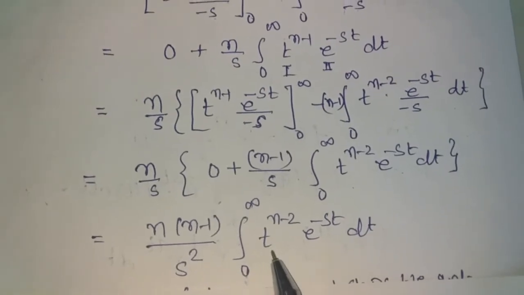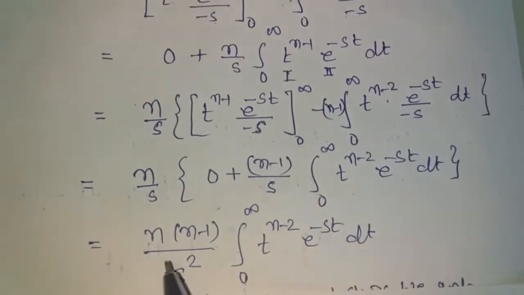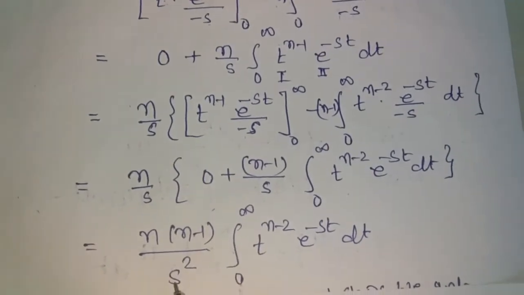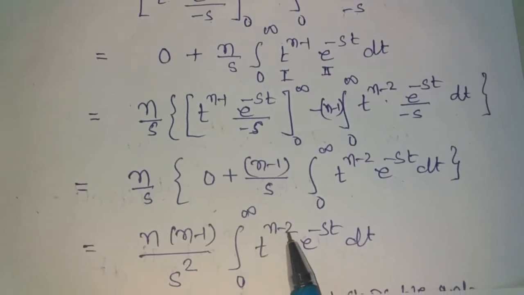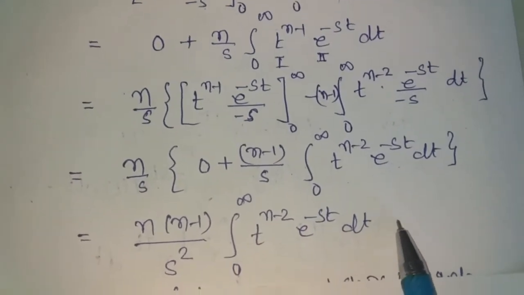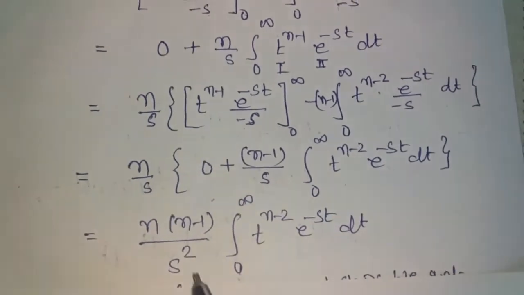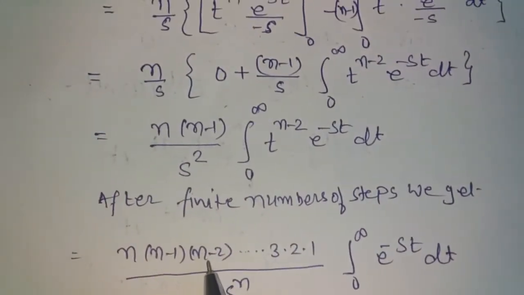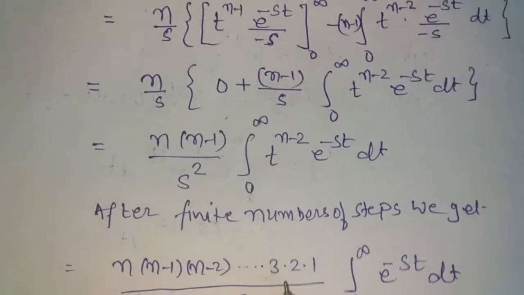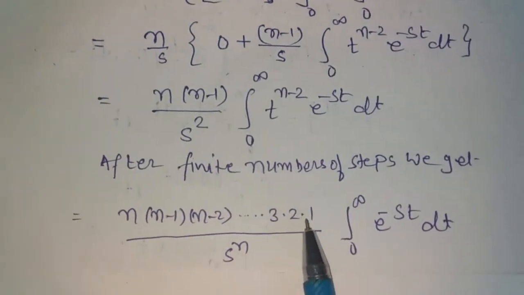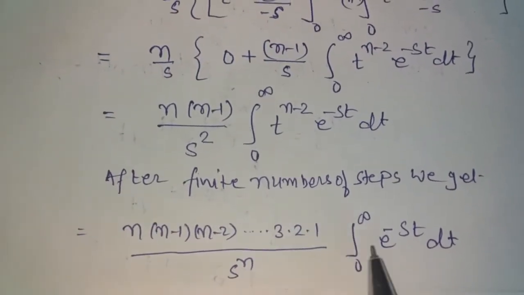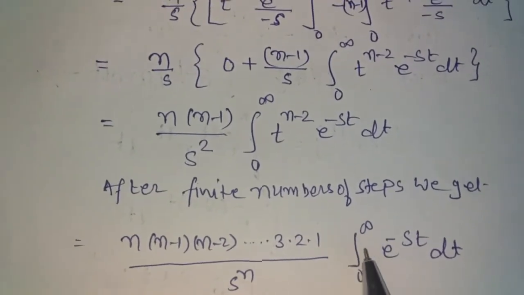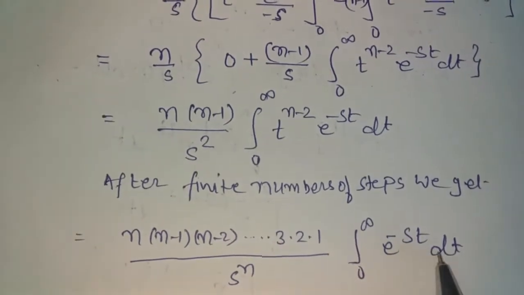Now again we integrate this expression by parts. As a result we get n into n minus 1 into n minus 2 upon s cube, integral from 0 to infinity of t raised to n minus 3 e raised to minus st dt. So after a finite number of steps we get n into n minus 1 into n minus 2 into n minus 3 and so on, finally 3 into 2 into 1, upon s power n, into the integral from 0 to infinity of t power 0, which is 1, into e raised to minus st dt.